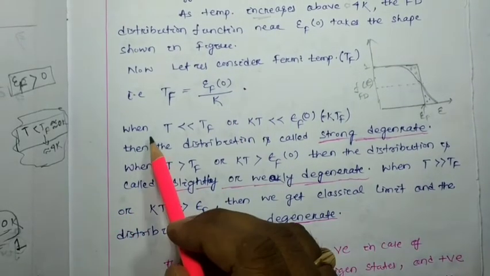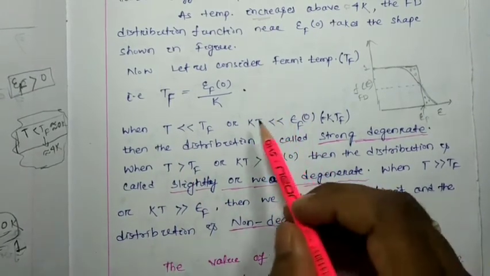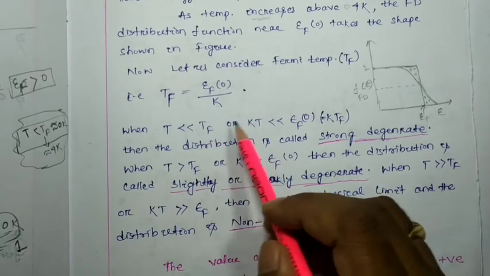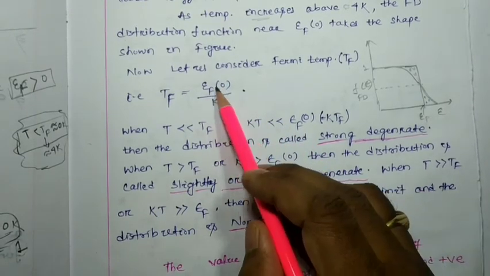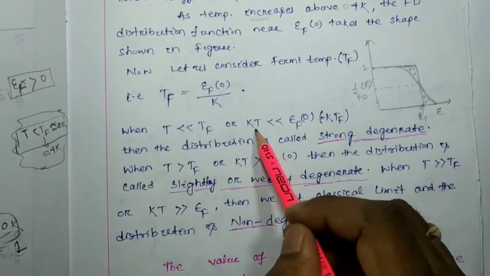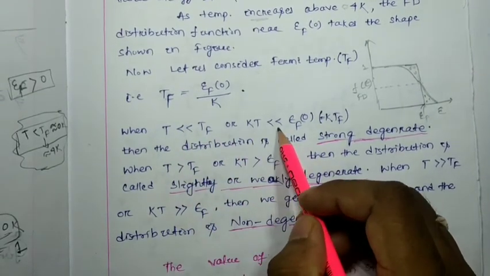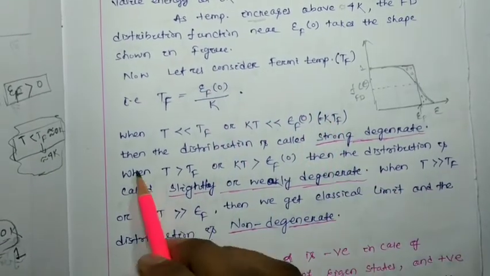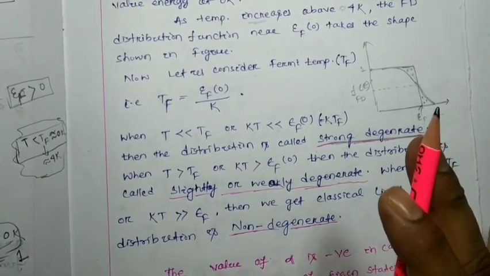Now we have to consider the temperature which is very much less than the TF, or if I multiply K on this side and that side, then KT will be less than epsilon F0. Here epsilon F0 is nothing but KTF. So if T is less than the TF, obviously KT will be less than KTF, or that is your epsilon F. Then the distribution is called strongly degenerate. I am going to explain with an example.